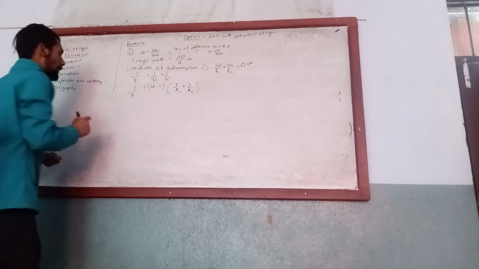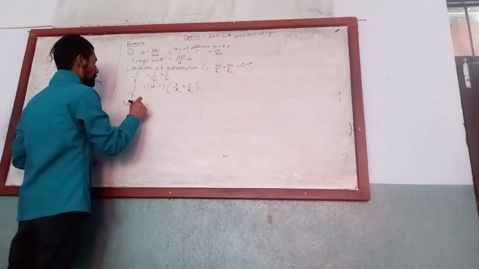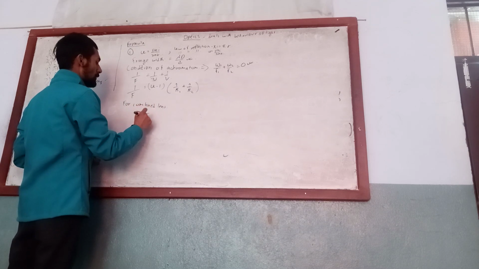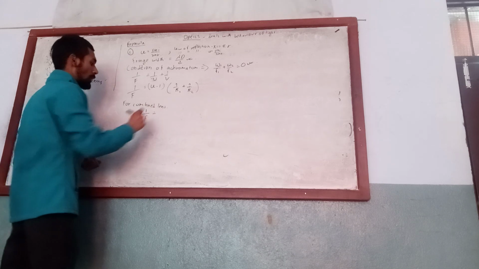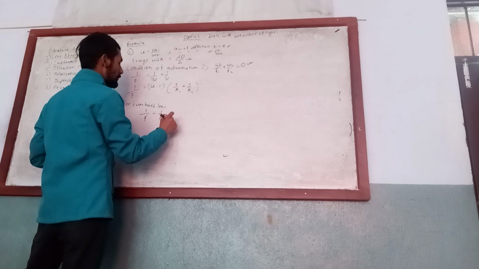And another required formula for combined lenses is 1 upon f is equal to 1 upon f1 plus 1 upon f2.